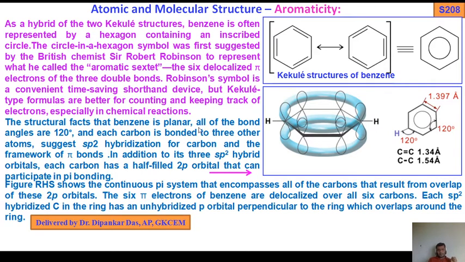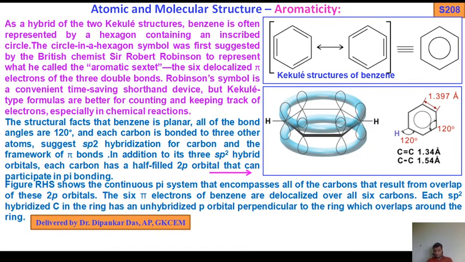Each carbon is bonded to 3 other atoms. 3 other atoms means you see this carbon, this carbon, and this hydrogen. This suggests sp2 hybridization for carbon and a framework of pi bonds. In addition to its 3 sp2 hybrid orbitals, each carbon has a half-filled 2p orbital that can participate in pi bonding.